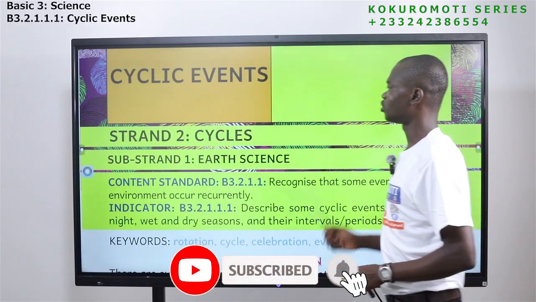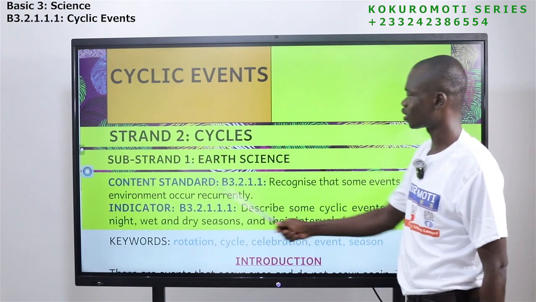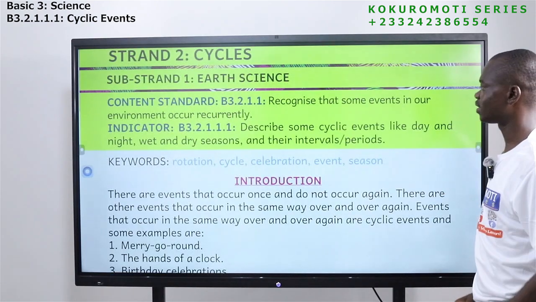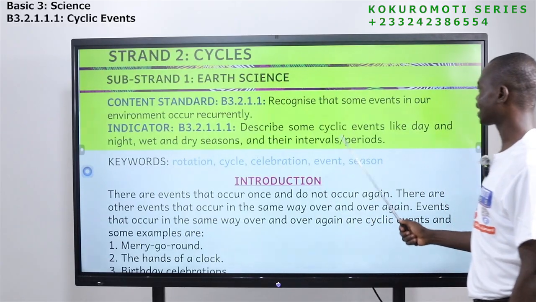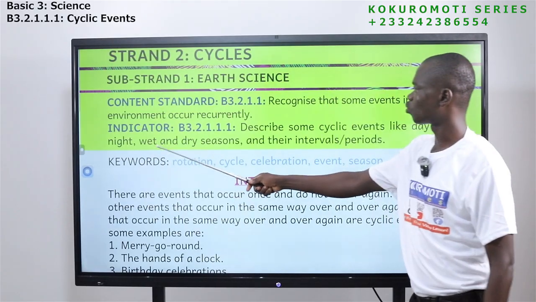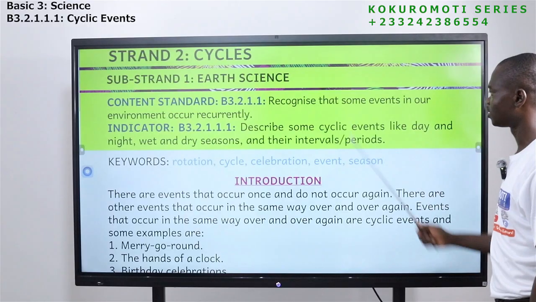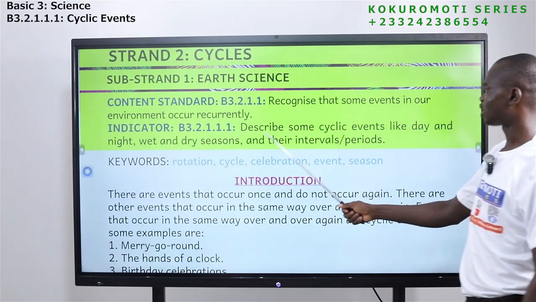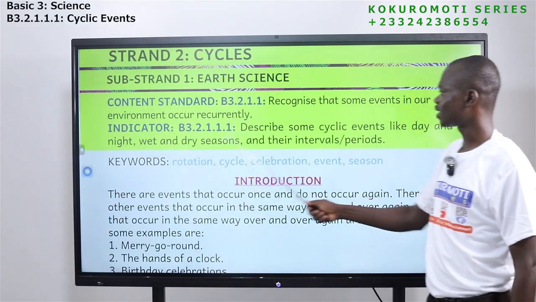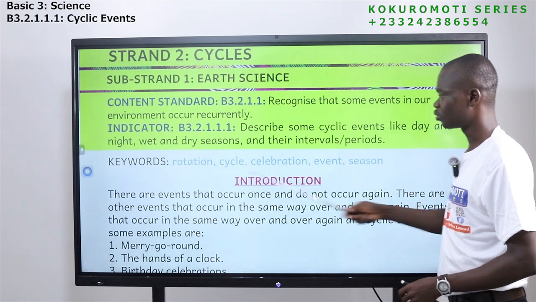Okay, so we are looking at strand 2, cycles. Substrand 1, earth science. Let's look at the indicator. Describe some cyclic events like day and night, wet and dry seasons, and their intervals or periods. Let me take it again. The indicator: we have to describe some cyclic events like day and night, wet and dry seasons, and their intervals or periods. These are the key words that we will see.